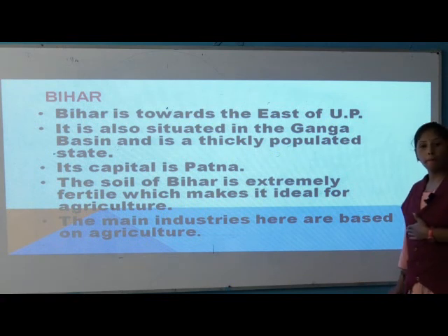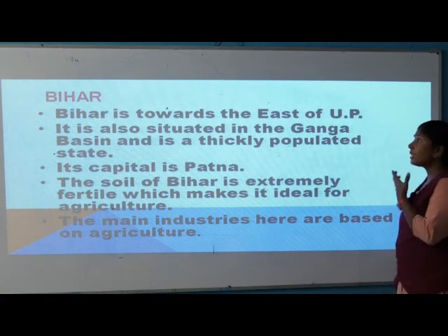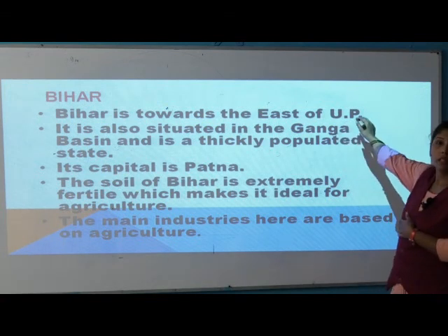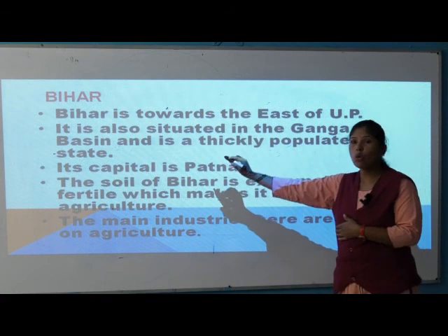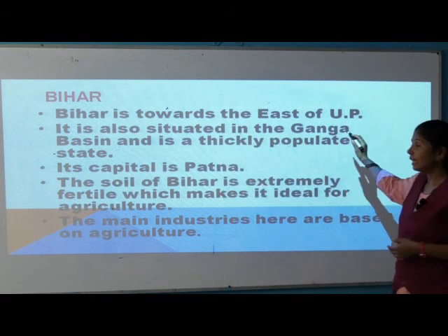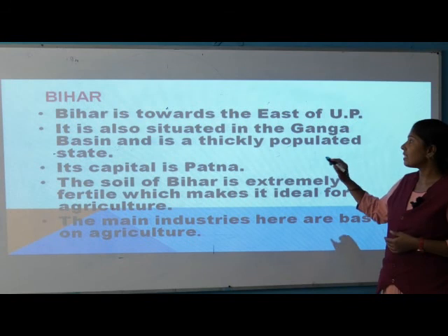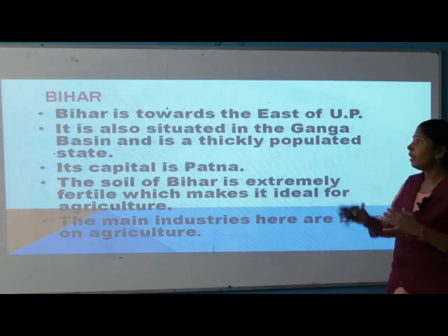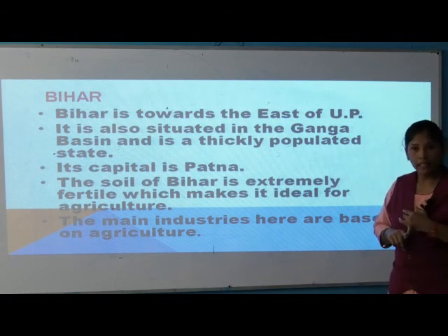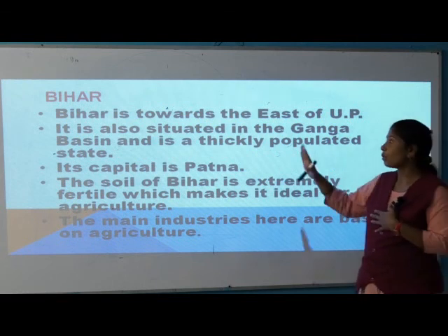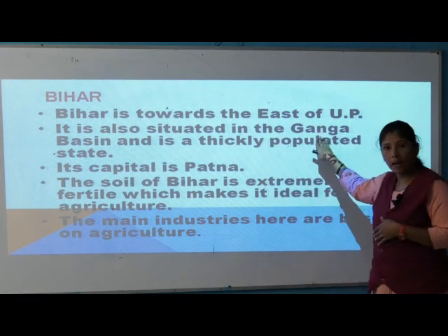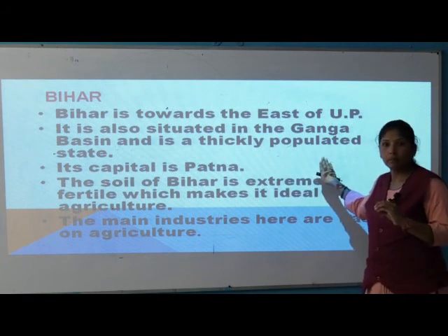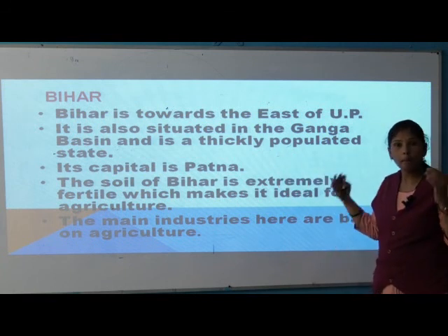Now come to the point of Bihar. It is towards the east of Uttar Pradesh. It is also situated in the Ganga basin and is a thickly populated state. See here, Uttar Pradesh is also a thickly populated area. Like that, Bihar is also situated near the Ganga basin and is a thickly populated state. Here also there are more people.